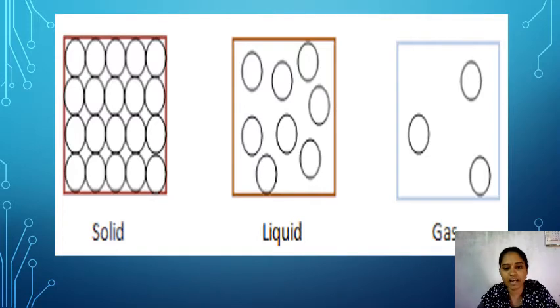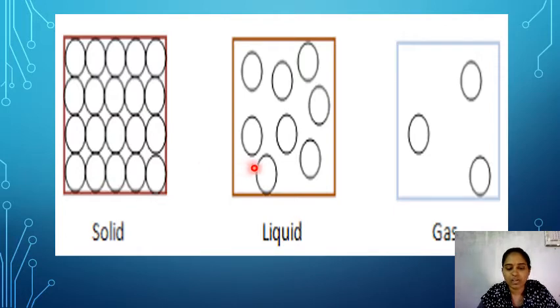Okay, let us see solids, liquids and gases diagrammatically. The first one is solids. If you observe carefully, here all the particles are tightly packed. That's why the force of attraction between them is strong, and these solids have a particular shape and volume. The examples of solids are ice, rock, wood, etc.